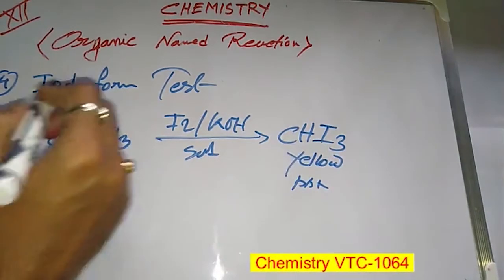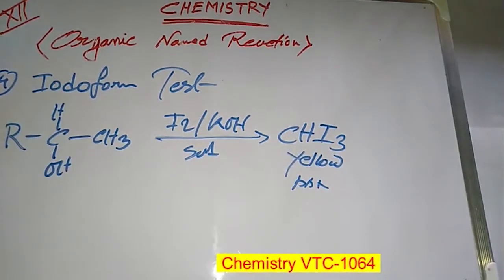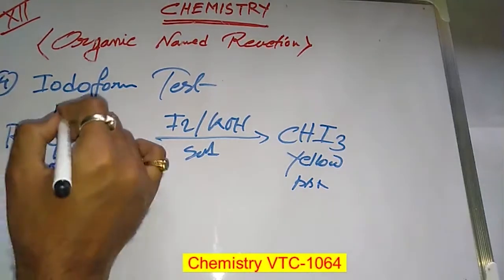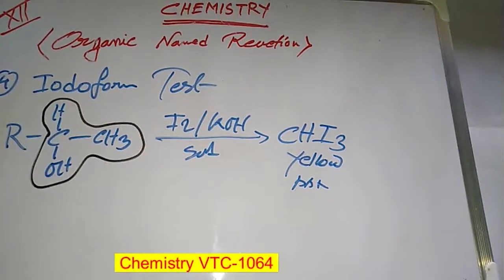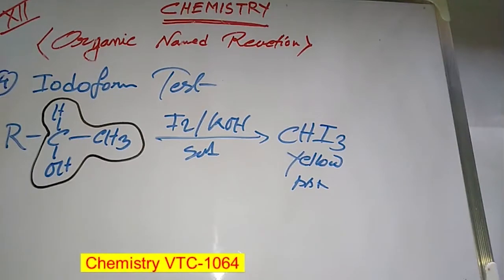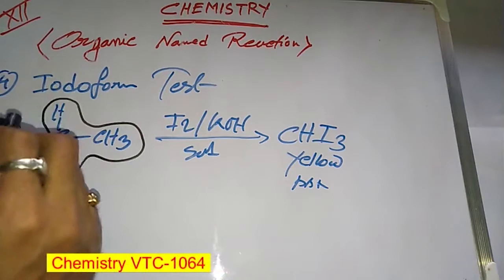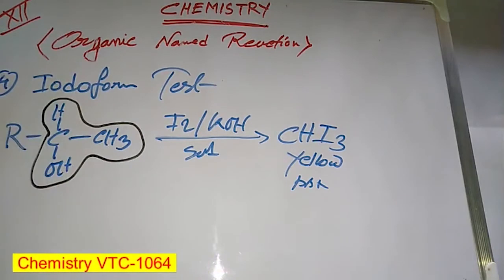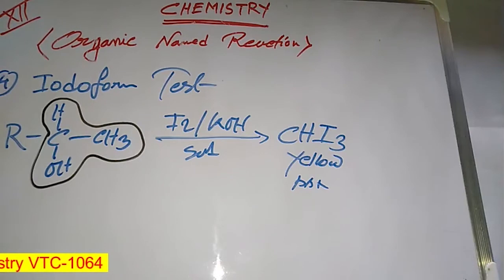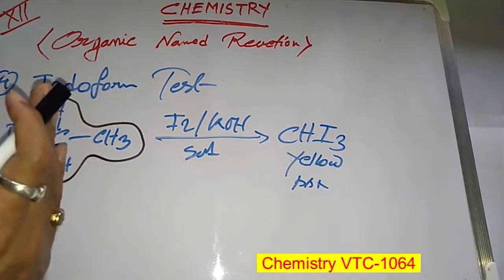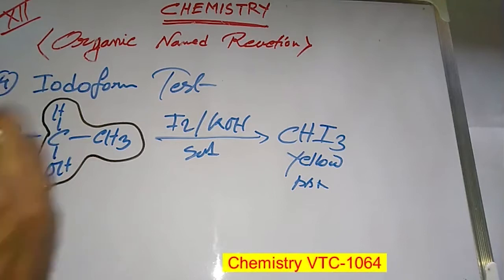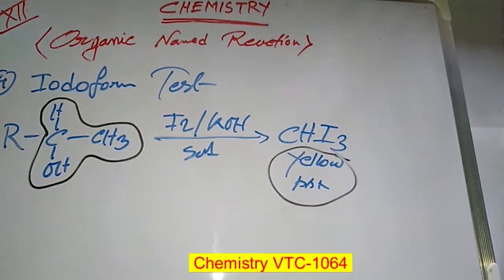But an important thing is that this group is called the keto methyl group, which is very important for a positive iodoform test. The iodoform test is also used as an identification test for keto methyl groups such as in acetone. Ethanol also gives a positive iodoform test. This is the iodoform test, and it is used as an identification test because of this yellow precipitate.